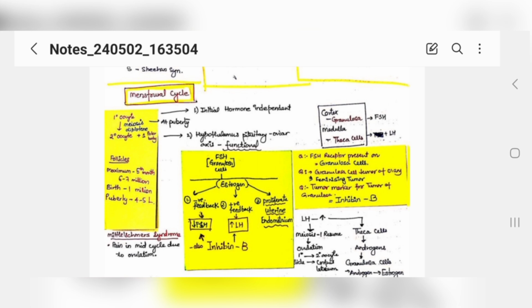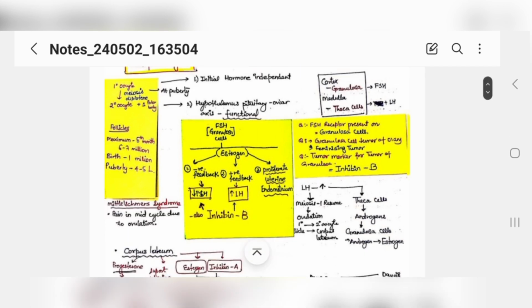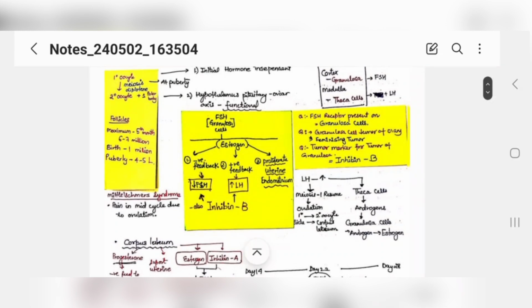Got it? Now you have these questions: FSH receptor is present on where? Your granulosa cells respond to follicle stimulating hormone to stimulate your follicles, right? So these are present in the cortex, which has granulosa cells.